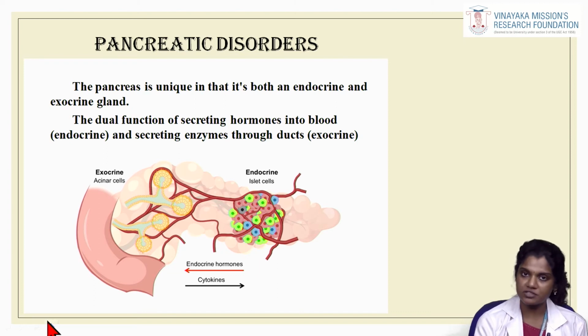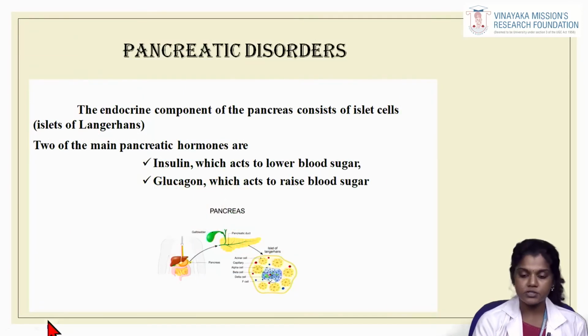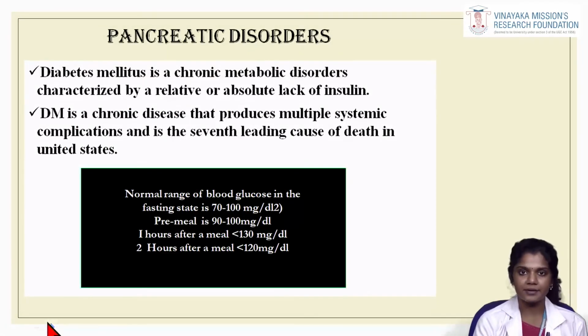So the pancreas has both exocrine and endocrine functions. The endocrine component of the pancreas consists of islet cells, also referred to as the islets of Langerhans. There are two main types of pancreatic hormones secreted by these cells. The first is insulin, which acts to lower the blood sugar level, and the other is glucagon, which acts to raise the blood sugar level.